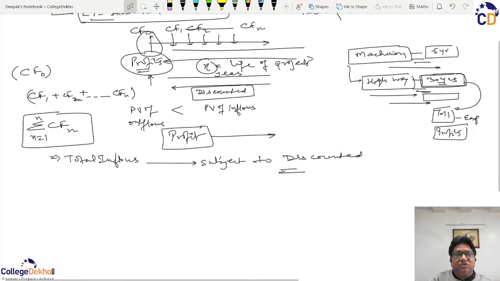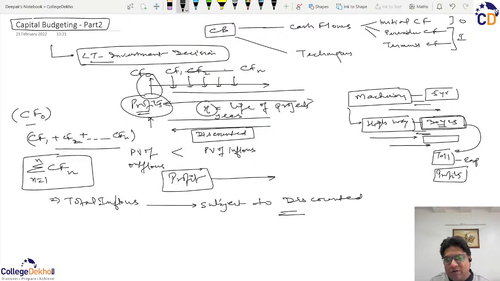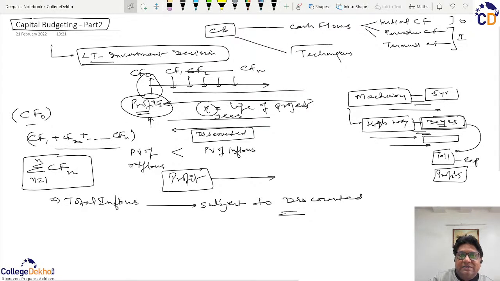So in the first session, we were able to understand how these cash flows, whether it is CF0 or CF1, 2, 3, 4, are to be calculated. And in this session, we will discuss the techniques, that is how they are compared.